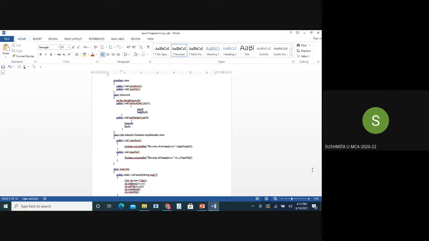Then in setTriangle we initialize 20 to base and ht to 30. Then areaRectangle is called, where we print the area of the rectangle, and in areaTriangle we print the area of the triangle.